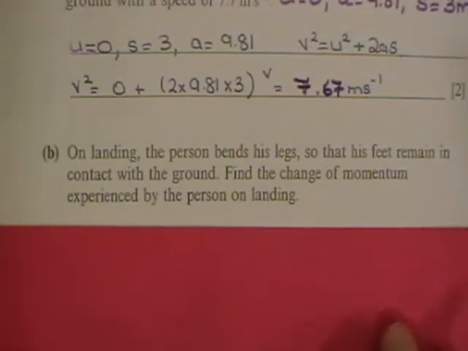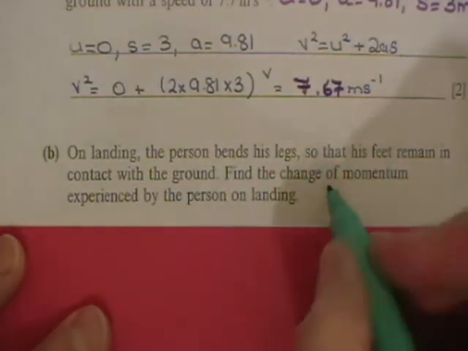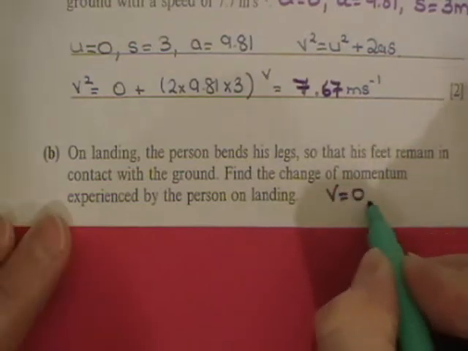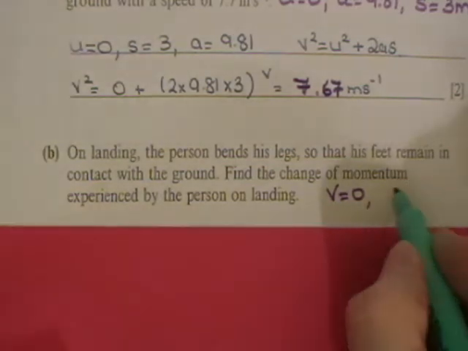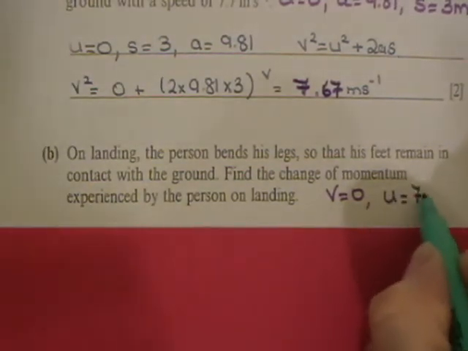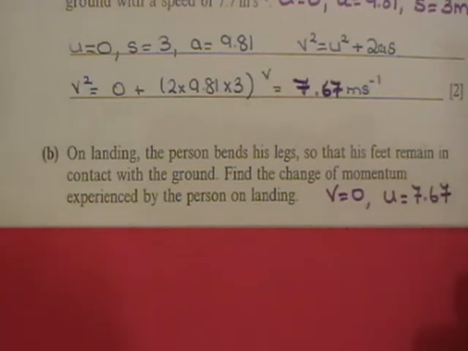Part B. On landing, the person bends his legs so that his feet remain in contact with the ground. Find the change of momentum experienced by the person on landing. So when they hit the ground, their final velocity is equal to 0. Just before they came to rest, the initial velocity from the last question was 7.67, and we know their mass is 70.